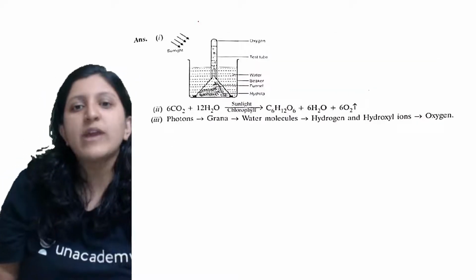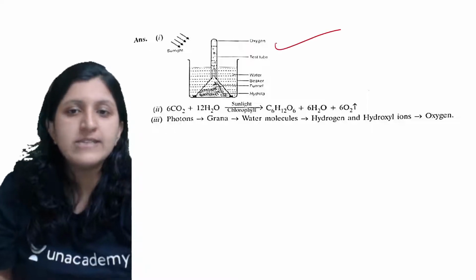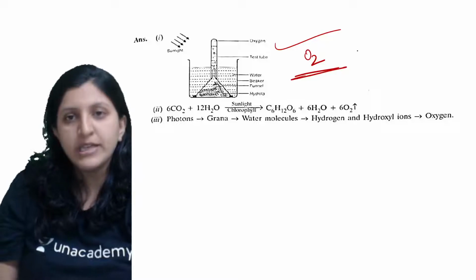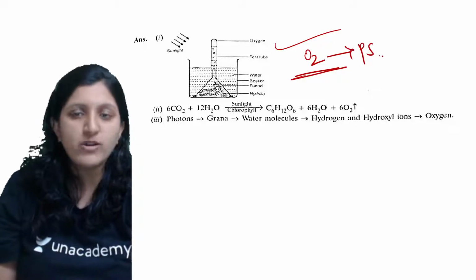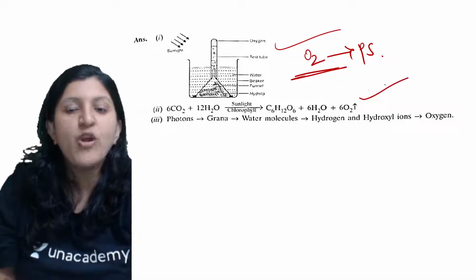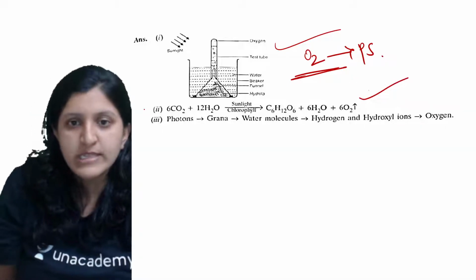So you can just have a look at this. This is the experimental setup which is given to prove that oxygen is produced, or released, during the photosynthesis process. And this is the overall balanced equation of photosynthesis.